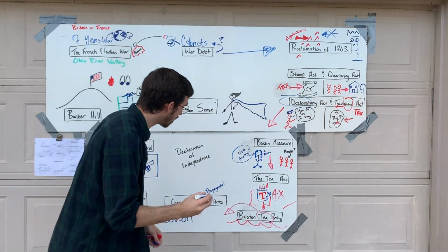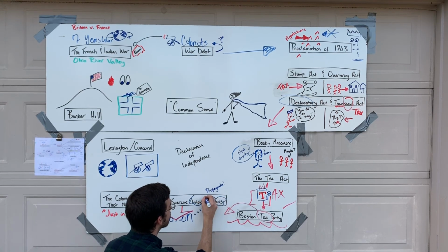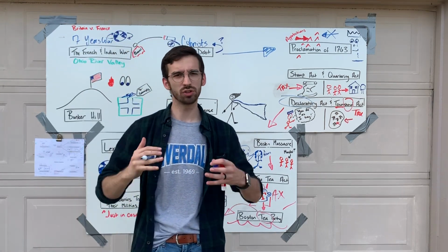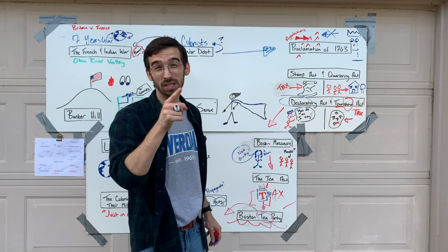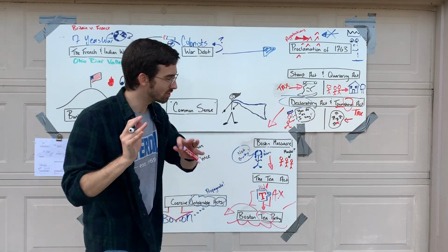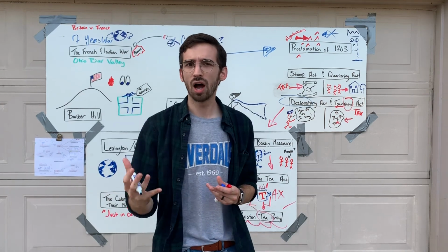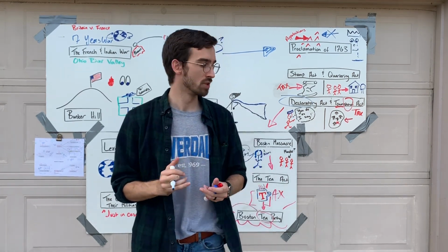Now, the people in Boston, they don't think of them as the coercive acts. They think of them as the intolerable acts, because these acts are so wicked, they're so vile and evil that we will not tolerate them. And so they begin to call them that. And that's an excellent example of propaganda. You can tell that the colonists' opinions about the British government are definitely beginning to shift.